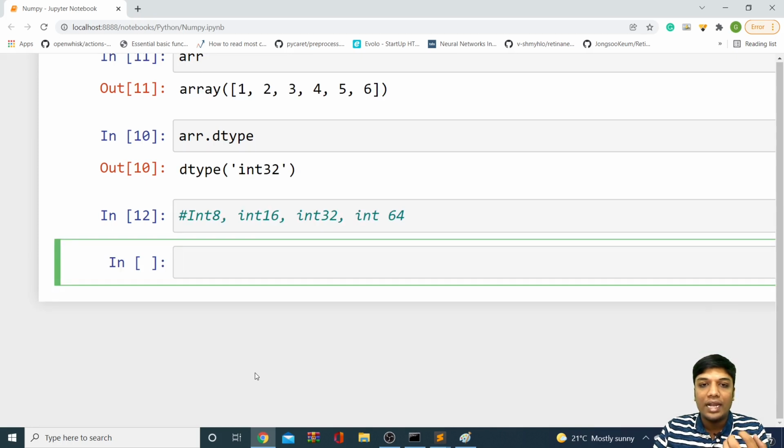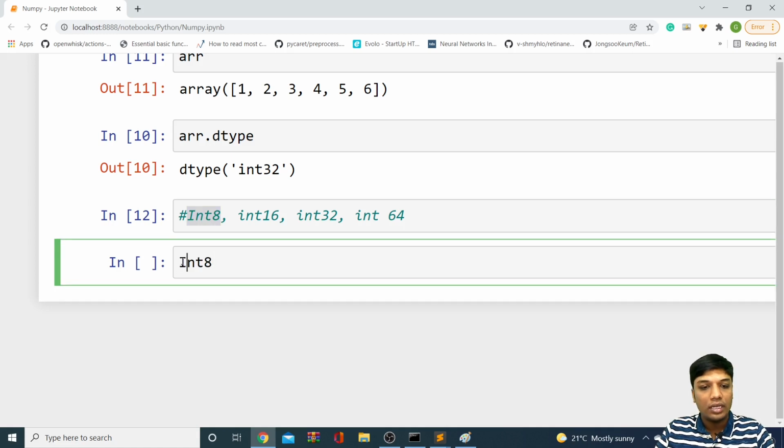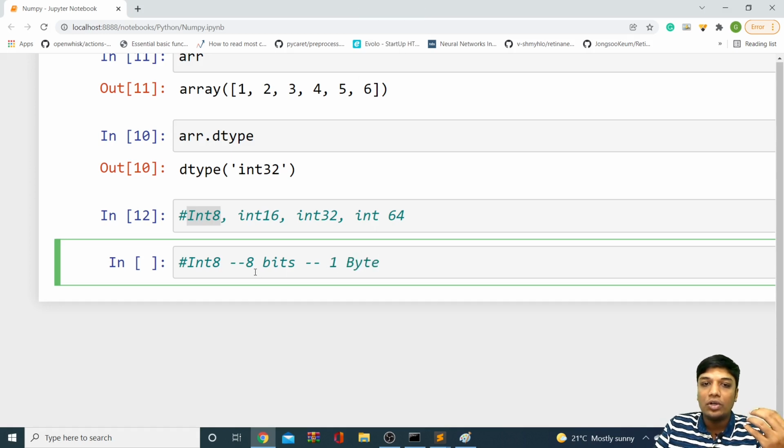Let's start with int8. Int8 means it stores 8 bits of memory. When I say 8 bits, obviously it is 1 byte, right? As it is only storing 1 byte of memory, that is 8 bits, the range of the integer is something like minus 128 to 127.